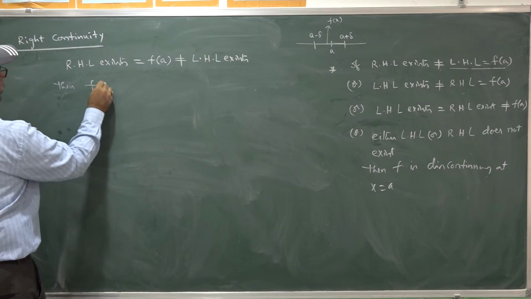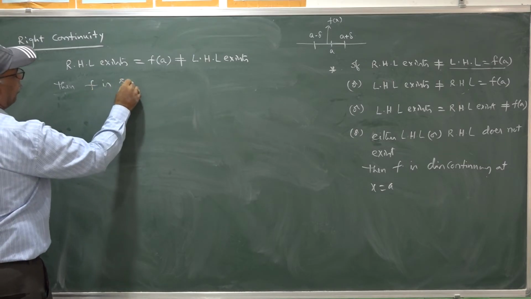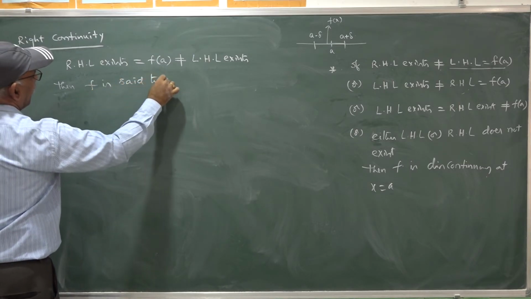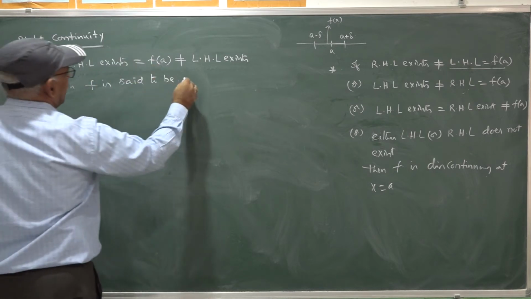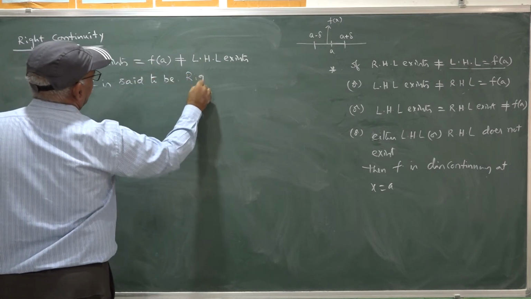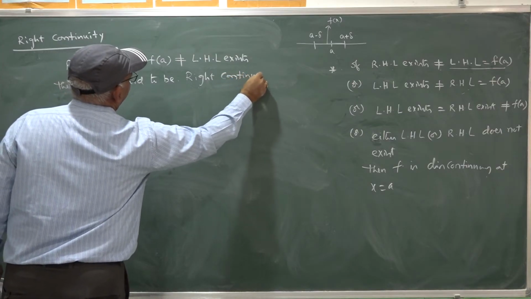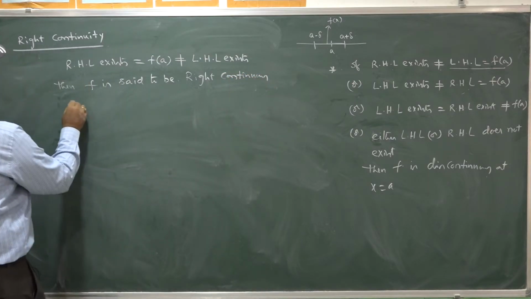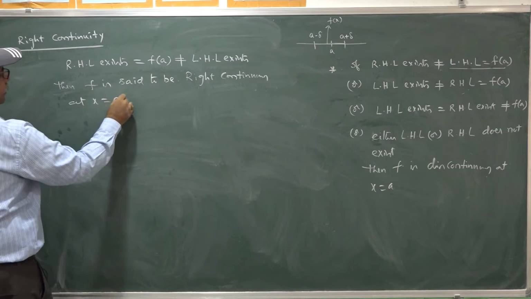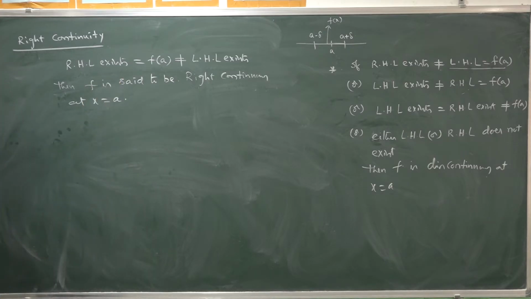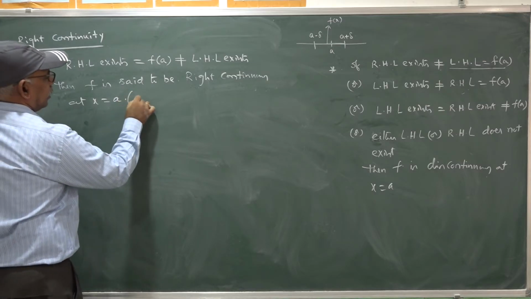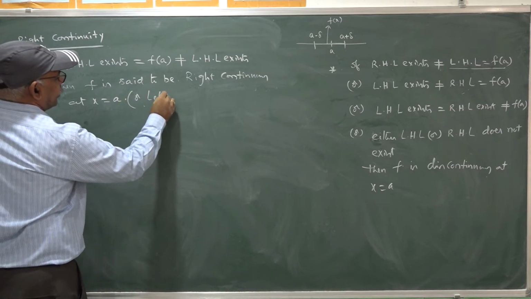Then f is said to be right continuous at x equal to a. Otherwise, left discontinuous.